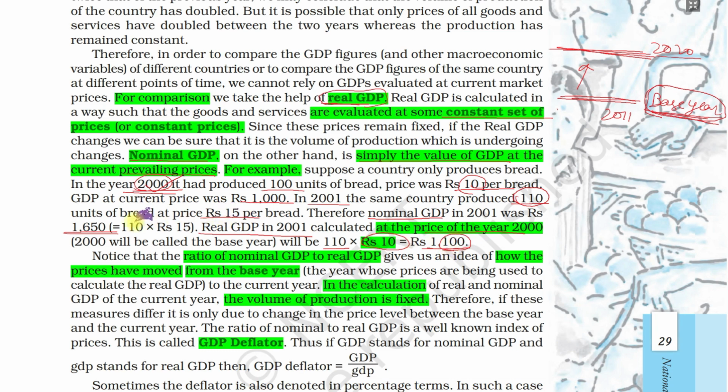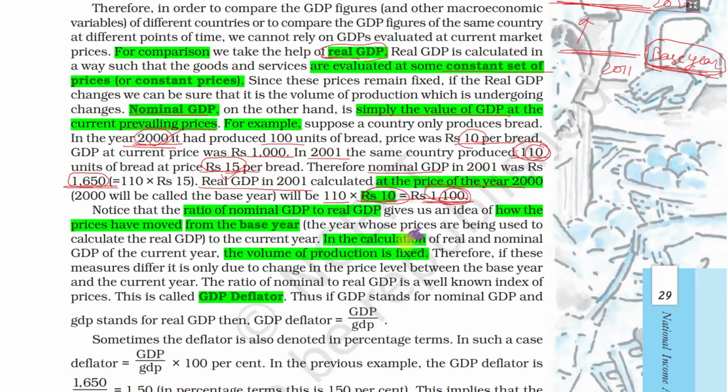In nominal terms, the increase in GDP is 650 rupees. But in real terms, only 100 rupees is the increase, because only 10 more pieces of bread were produced. The production increased from 100 to 110 units. The rest is just the rise in price. This is inflation only, so we have to subtract the inflation. For that we only take the base price, which is 10 rupees.